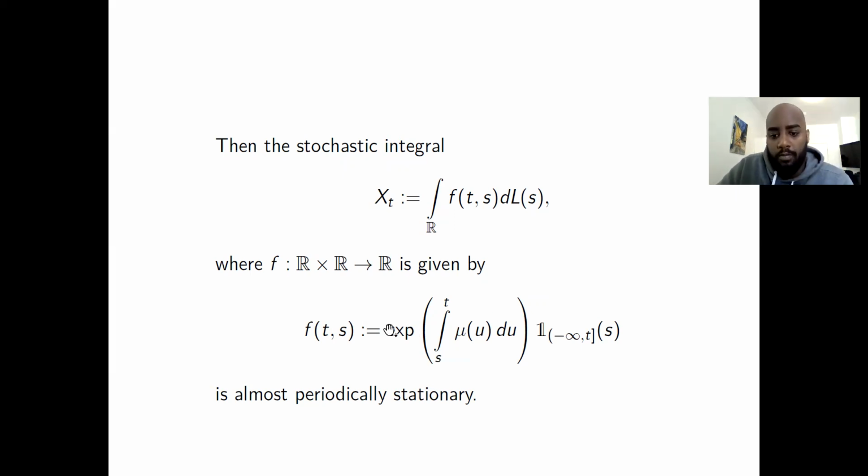This function comes as an example from Ornstein-Uhlenbeck, with mu almost periodic and strictly negative. This is an easy example for Ornstein-Uhlenbeck. We can also derive more general cases. So this is an example where we have almost periodically stationary X_t.